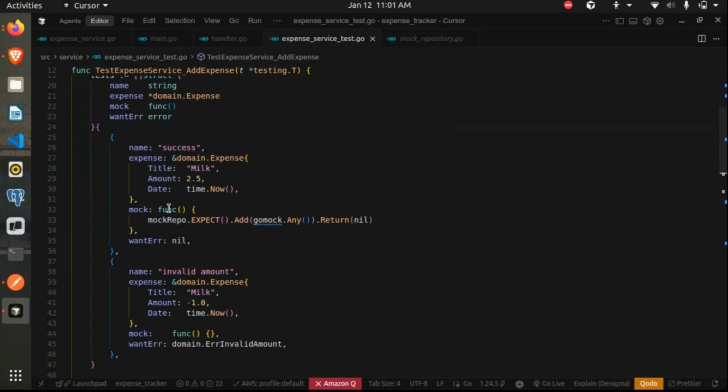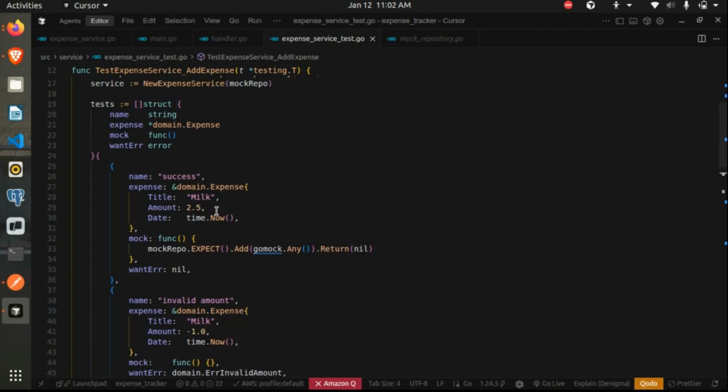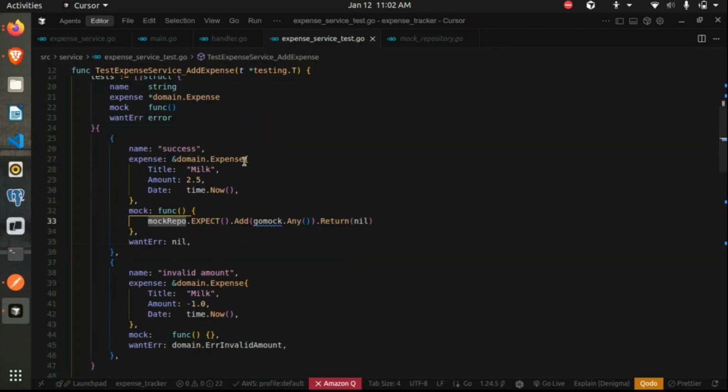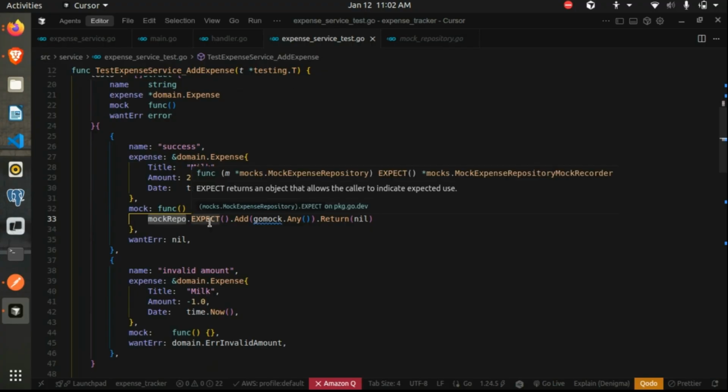And then you see this mock function. This is an inline function which we are assigning to the mock variable. Now we want to actually mock the repo layer call. We don't want to call the repository layer. So the mock function lets us define what we want to return if we receive a particular kind of input. This is the mock object which we created earlier, and it has some inbuilt functions.